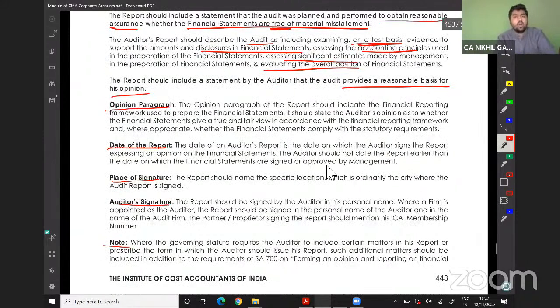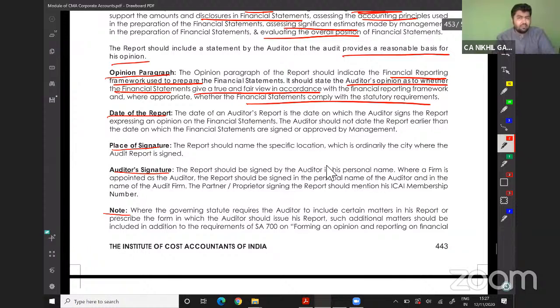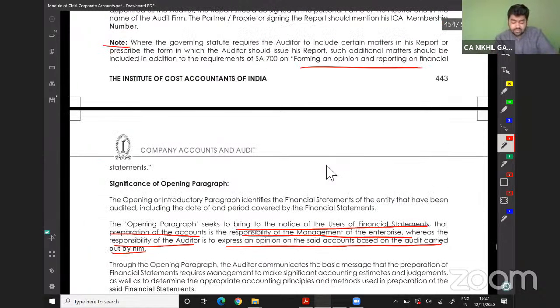Opinion para. The opinion para of the report should indicate the financial reporting framework used to prepare the financial statement. It should state the auditor's opinion as to whether the financial statement gives a true and fair view in accordance with the financial reporting framework, and whether the financial statement complies with the statutory requirements or not. Date of audit, place of signature, not an issue. Auditor's signature, notes. Notes is nothing but formation of an opinion. We will understand this one by one.